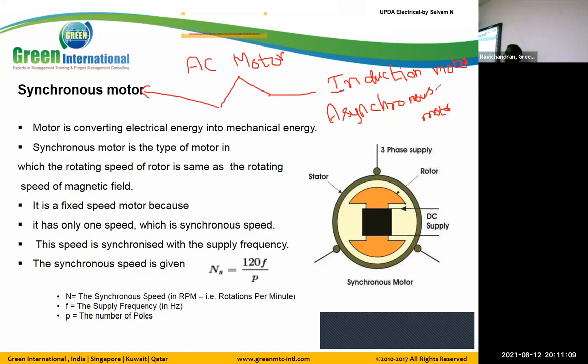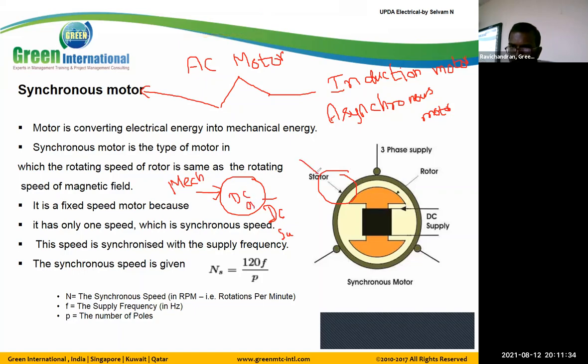Mechanical to electrical will be either a generator or an alternator. With mechanical energy input and a DC output, it's a DC generator. With the same mechanical energy input and an AC output, we call it an alternator. On the other hand, we have a motor.